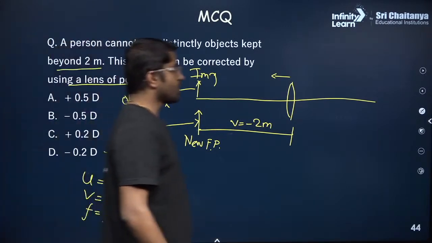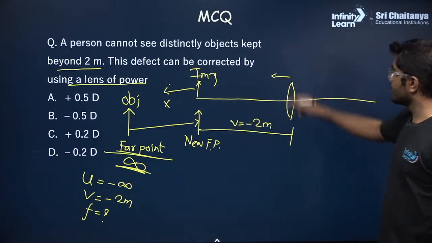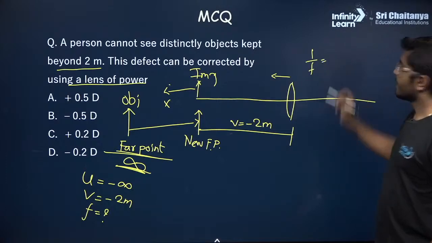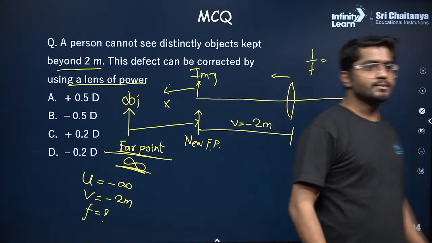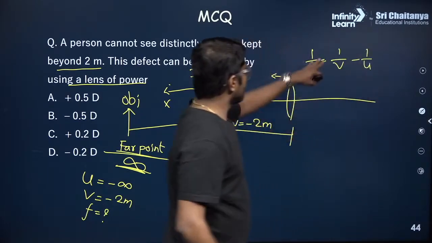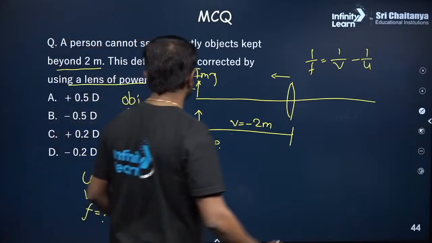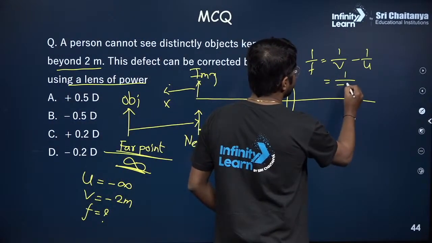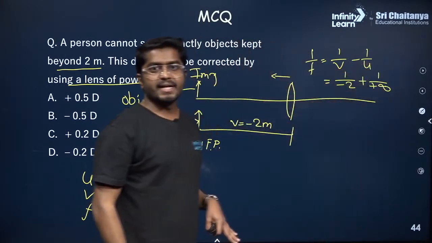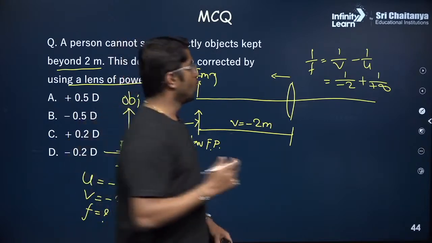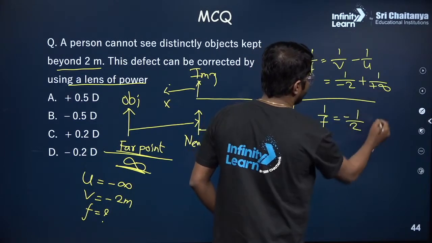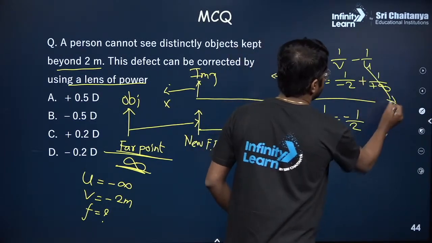So how will you calculate the focal length of this convex lens? We use the lens equation, which is 1 by f is equal to, do you remember? 1 by f is 1 by v minus 1 by u. Correct? So what is v? V is minus 2 meters. This is 1 by minus 2. And what is u? This is just infinity. What is 1 divided by infinity? 1 divided by infinity is 0. So this will be 1 by f is minus 1 by 2. 1 divided by infinity is nothing but 0.